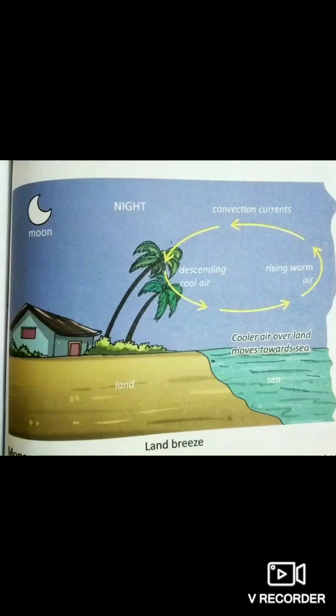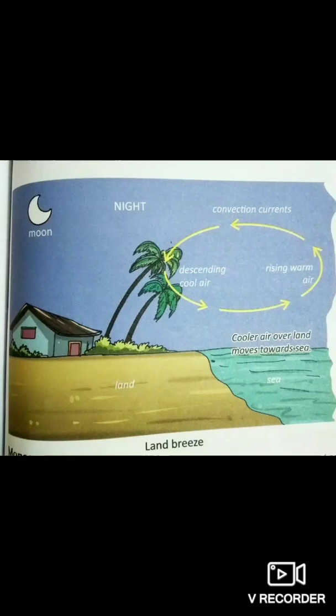And you must write the question answers from the exercises in your copy, but no need to send the answers. Just send your homework as the picture of the land breeze only. Don't send the answers, because I have given you the answer keys. You can solve it and prepare it for your next exams.